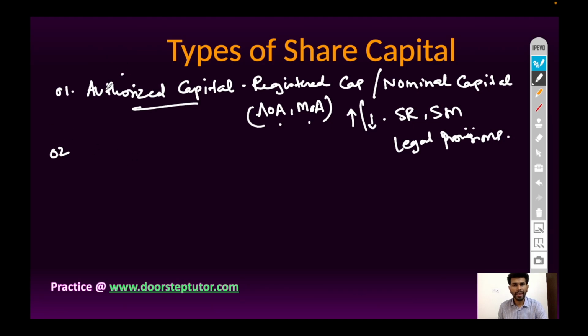So, authorized share capital is the maximum number of shares a company can issue to the general public during the lifetime of the company. It is written in AOA and MOA. It is also called registered capital or nominal capital. Next is issued capital.